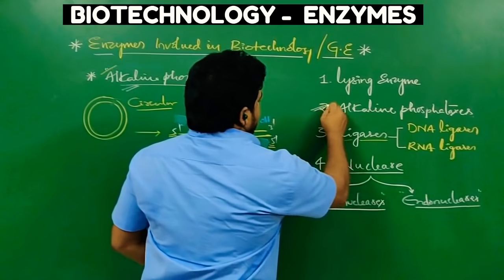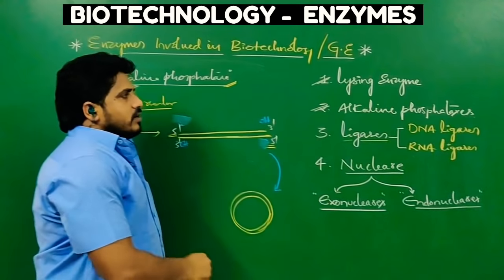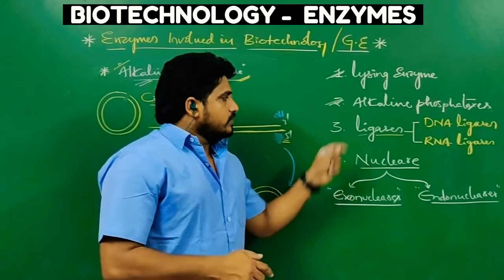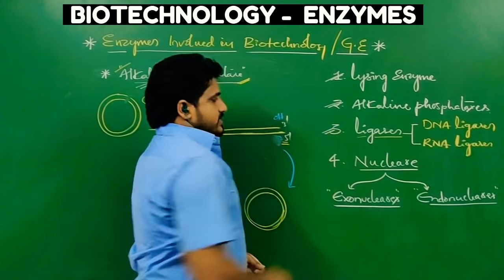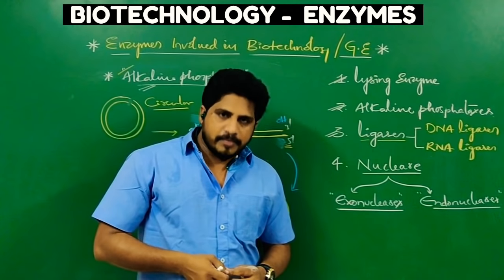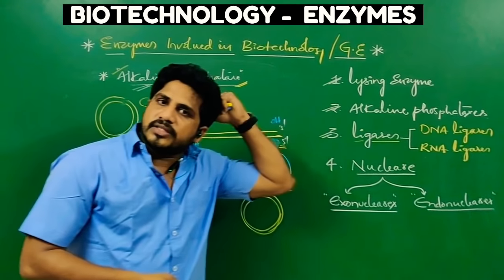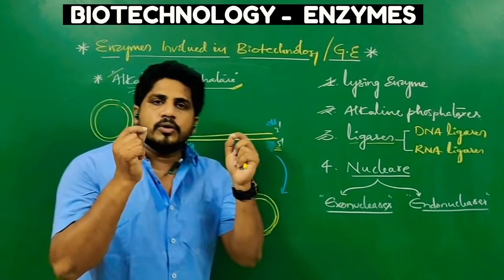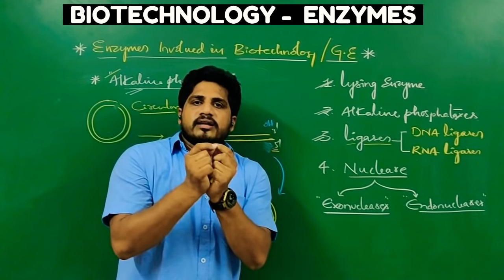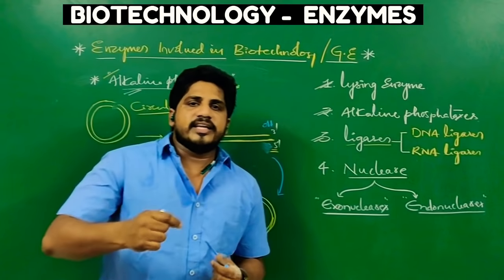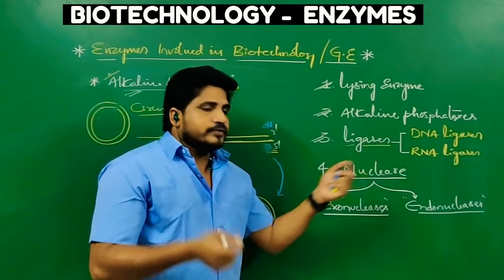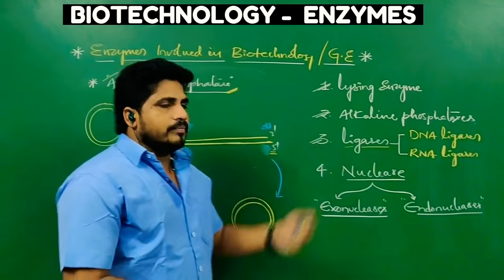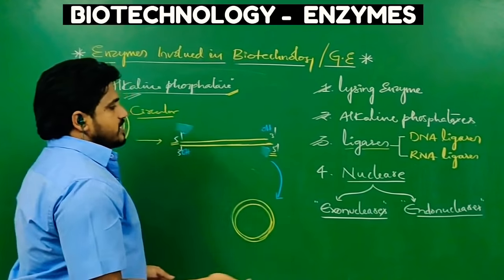That is the second one. We have discussed two things: one is lysing enzymes, the second is alkaline phosphatases. Now the third one is ligases. Before, in the chapter on the molecular basis of inheritance, we already used this term ligase. Just recall, that is in the replication part. It helps to attach or join two DNA molecules, and then it is called DNA ligase. If RNA molecules are joined, it is called RNA ligase. About them, there is no need to explain, as your knowledge is enough.